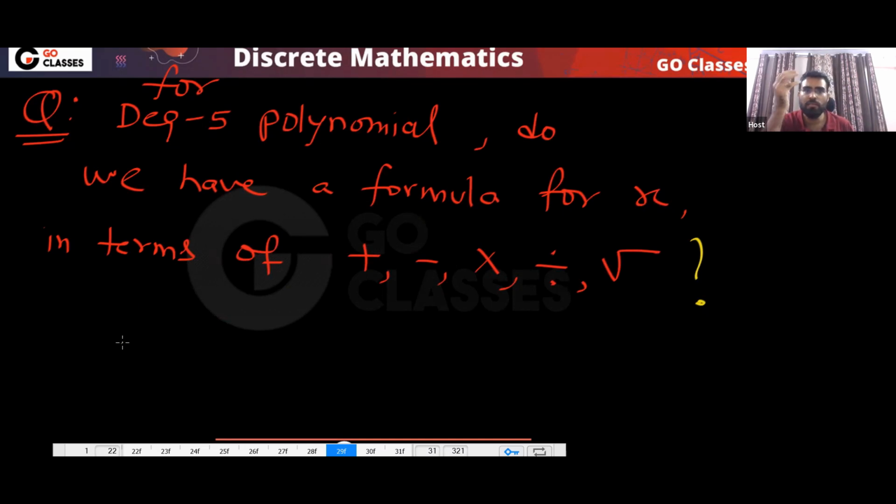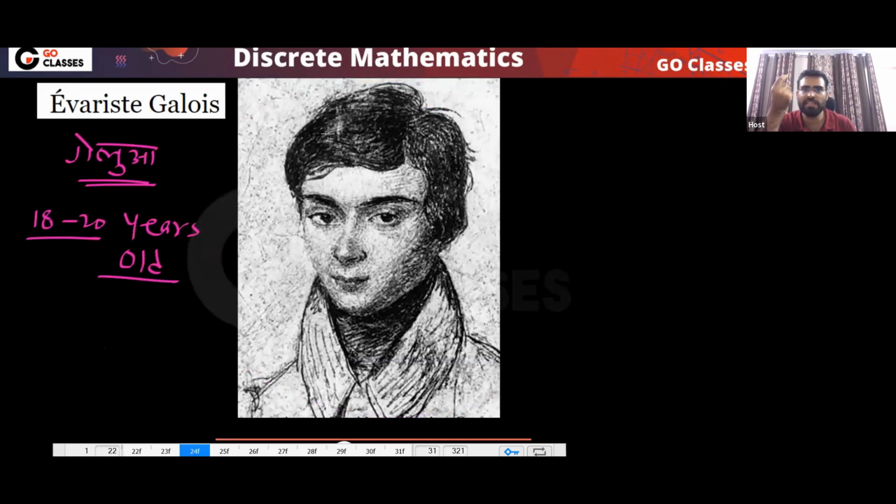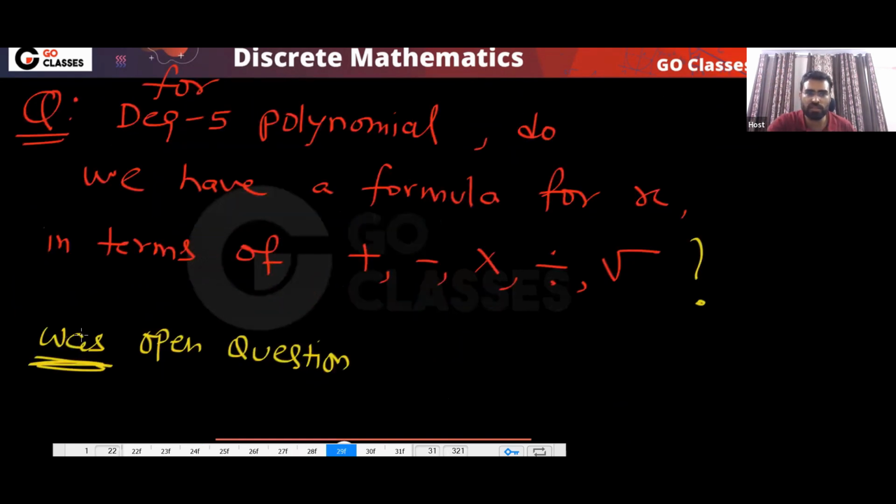Mathematicians did not know the formula. Also, they did not even know whether there is a formula or not. So this was an open question. Remember, this is not an open question now. Because of whom? Because of this 18-year-old Galois. Because of this person, now this is not an open question. But let me tell you that this was an open question for 365 years.